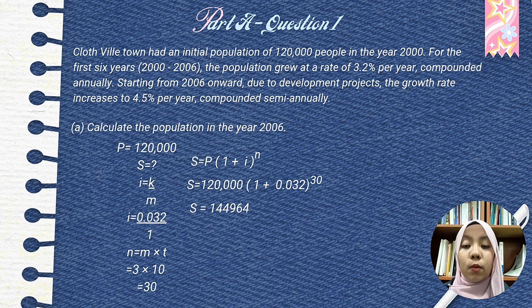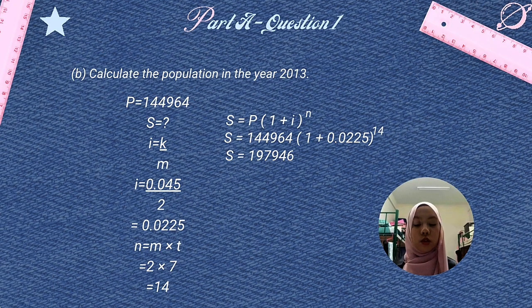We have P equal 120,000, we have i equal k over m, which is i equal 0.032 over 1, and we got n equal m multiplied by t, which is 3 multiplied by 10, we got n equal 30. So we want to find S, we use the formula S equal P(1 + i)^n. So we substitute S equal 120,000(1 + 0.032)^30. So we calculate and the answer is S equal 144,964.